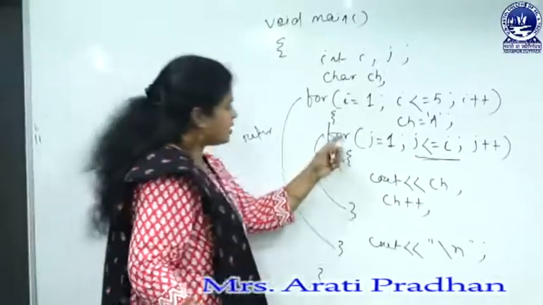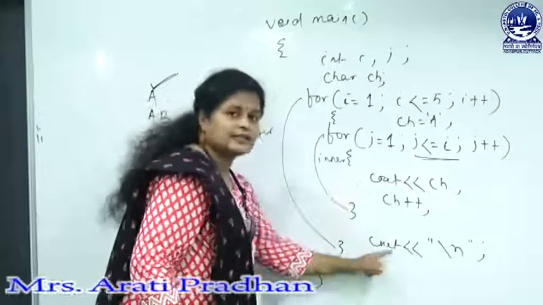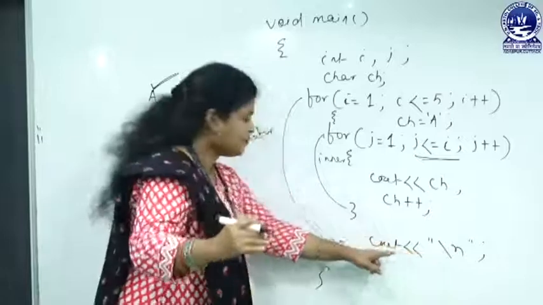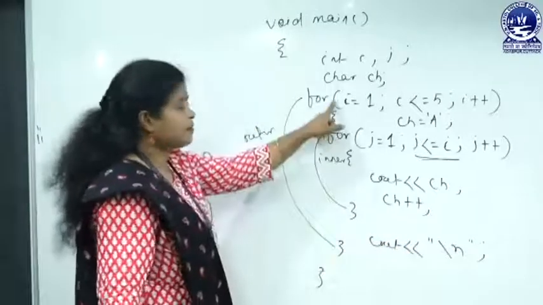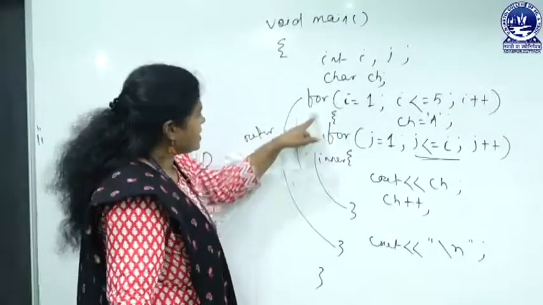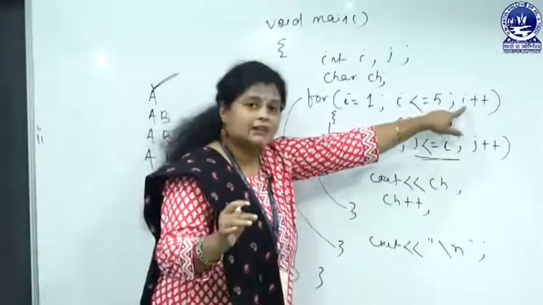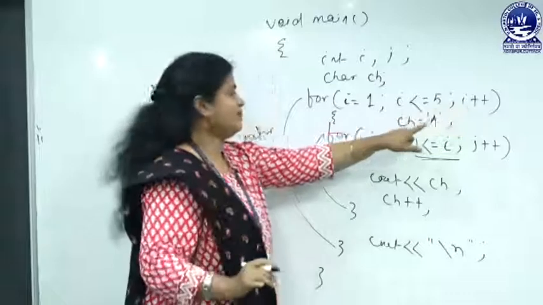Then the control will come here, backslash n, we have used backslash n to go to the next line, then the closing brace of this for loop, and again the control will come here, where the i value is increased.